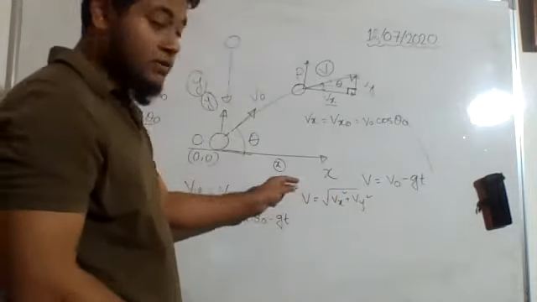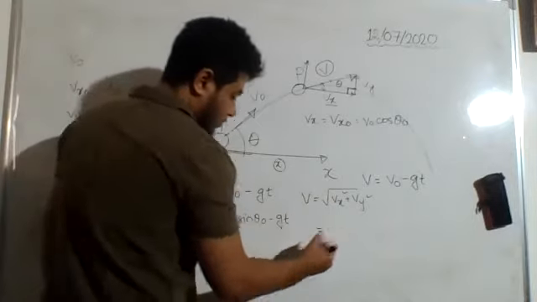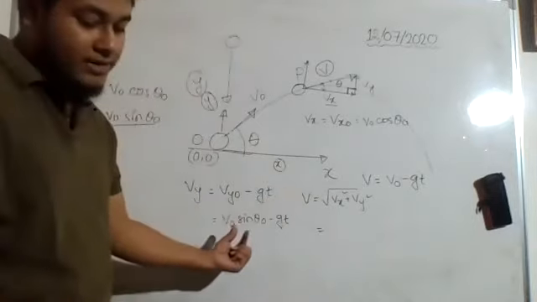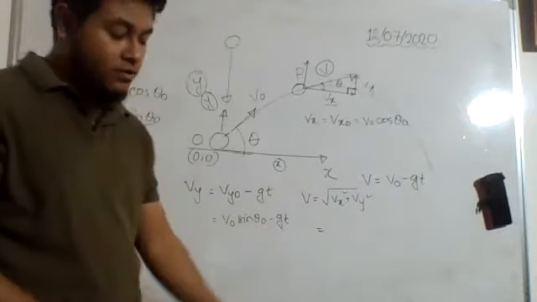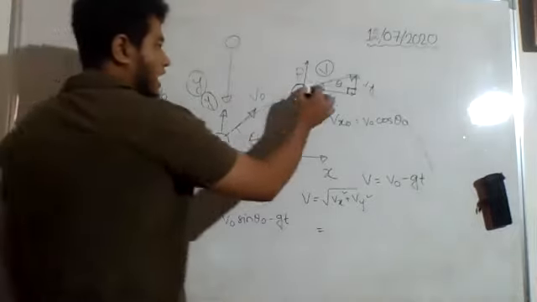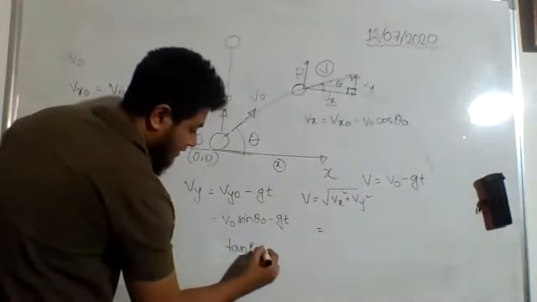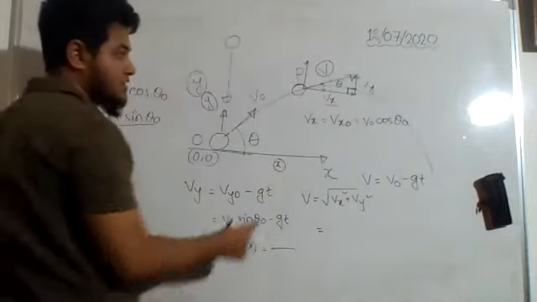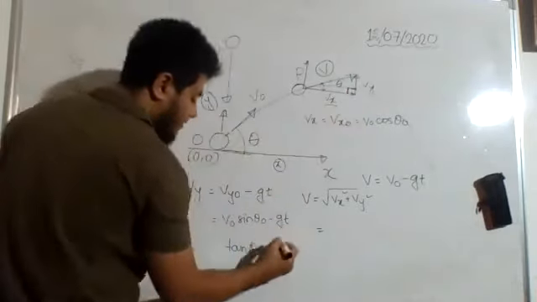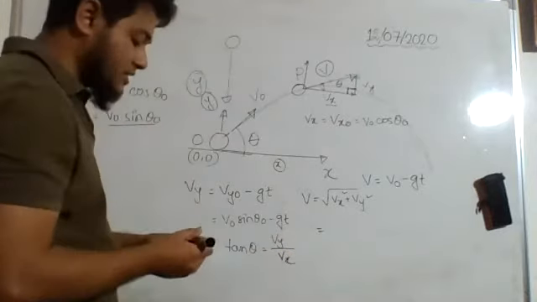If I take the root, then I will get the magnitude of v. From here we can replace the values and find the velocity. Also, if I want to know the direction, that is the angle, I know how to do it. Tan theta is equal to opposite by adjacent, vy divided by vx. Is it clear?